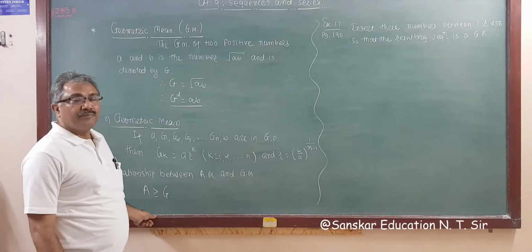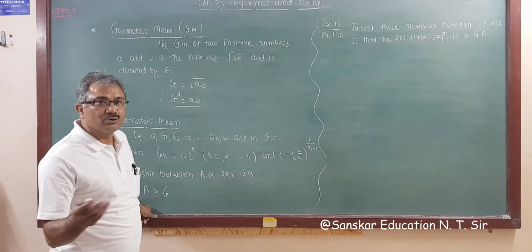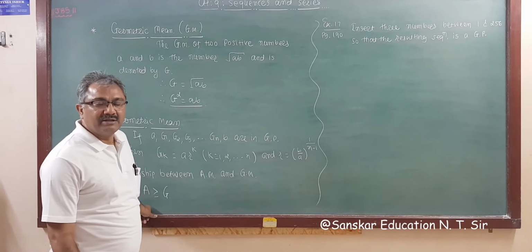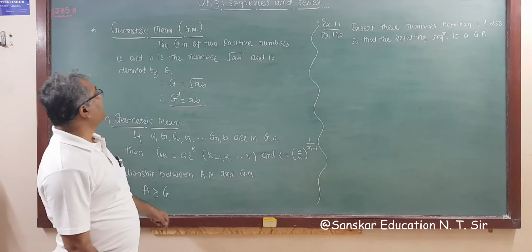Now geometric mean, as we saw earlier for arithmetic mean. The same as for 3 numbers given.